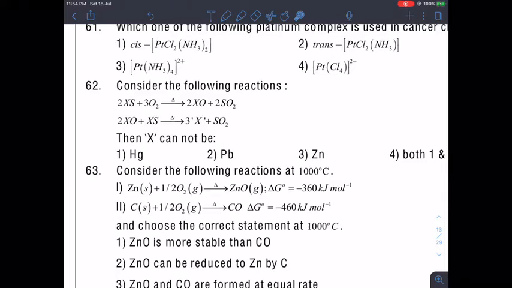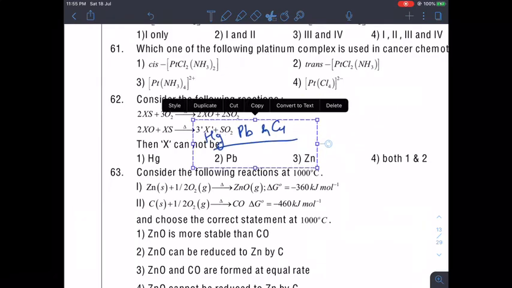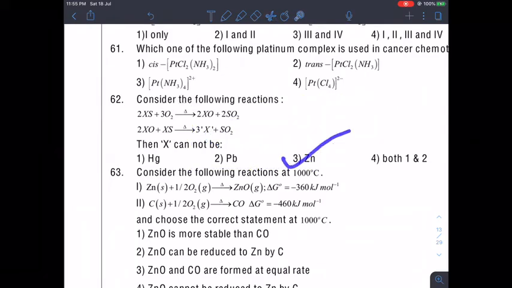Now they are asking that X cannot be. So this property of auto reduction is mainly shown by mercury, lead and copper. So which does not show this property? That is zinc. So my answer would be this one.